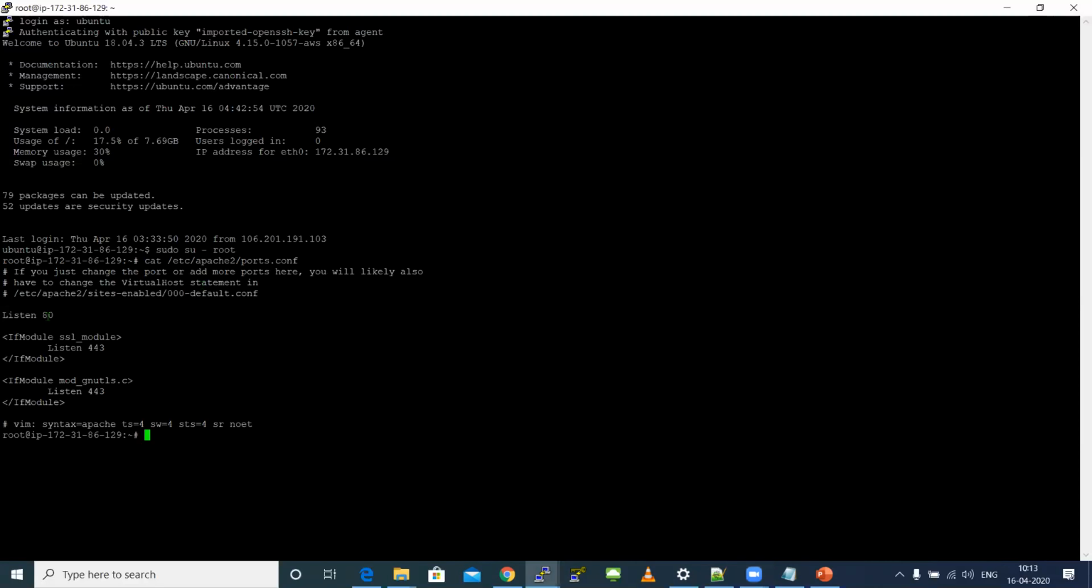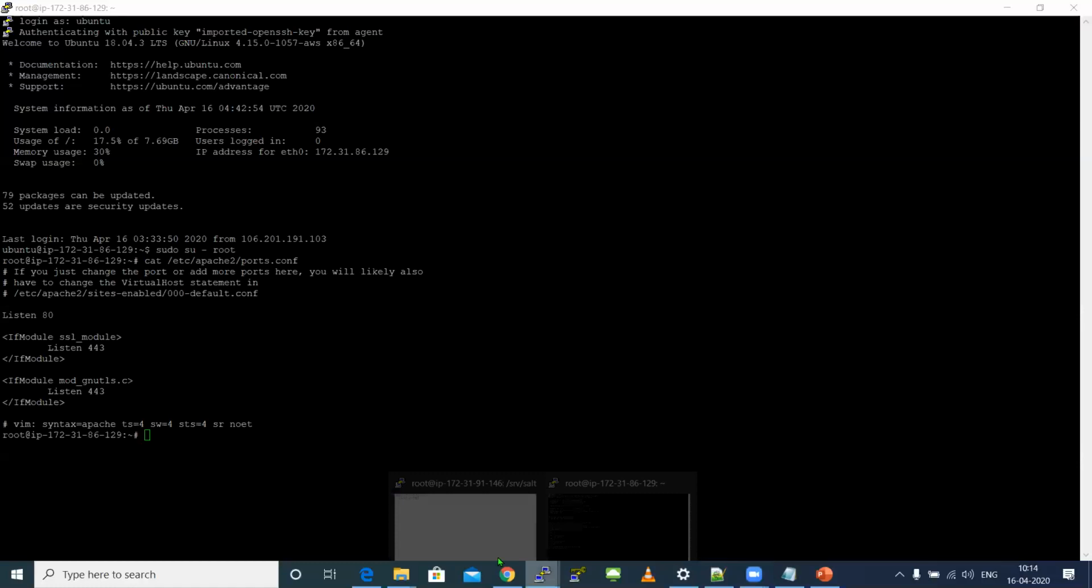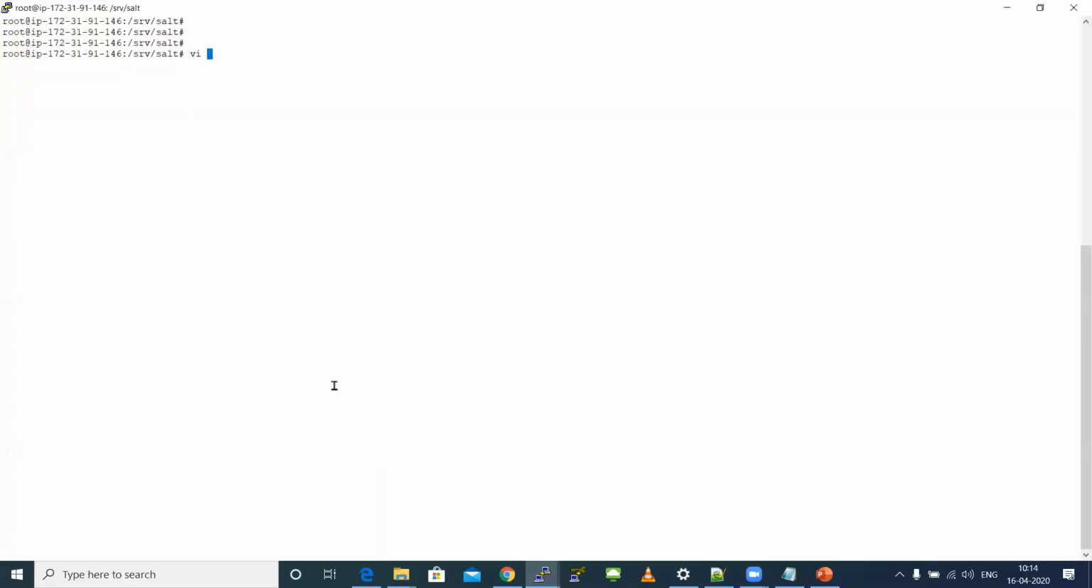See, I want to change the port number. Even if you want to change the port number, you can do all that from your master. I'll give a simple example for you. See here, I'm using file.replace. I'm just telling it to go to this file, look for port 80, and change that port from 80 to 8080. This is what we are going to run.